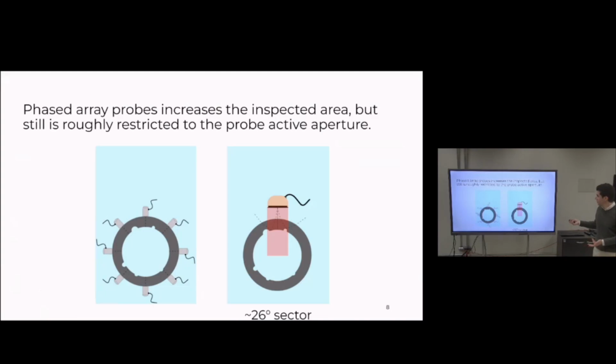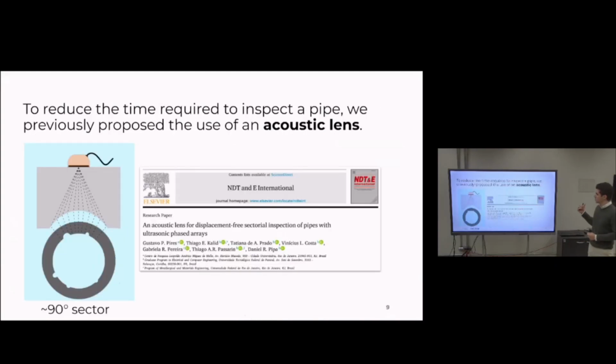Nowadays, you can use a phased array transducer, which is a transducer with beam steering capabilities that overall increase your inspected area. So decrease the inspection duration. Back in the beginning of 2025, we proposed an acoustic lens, which is a simple solid metal device that is coupled to the transducer and roughly increases a lot the inspected area. So as a result, decreases a lot the inspection duration.